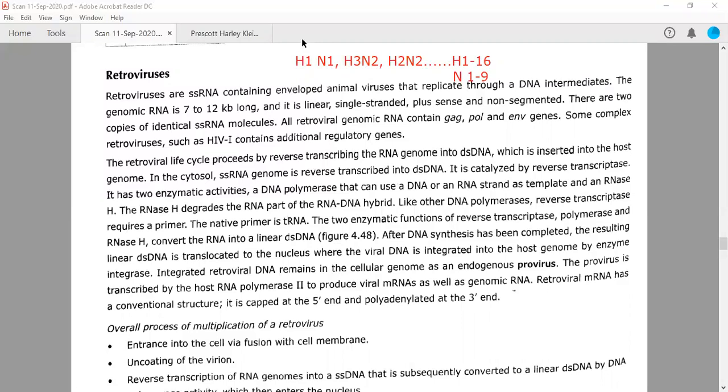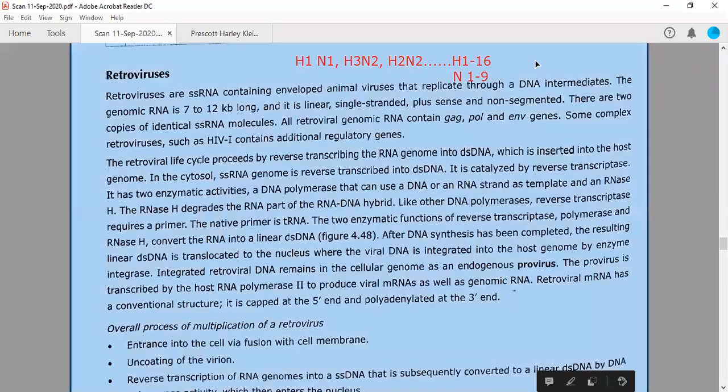Now you need to remember that this H1N1 is known for Spanish flu, for swine flu, right? Whereas H3N2 is responsible for Hong Kong and London flu, whereas this H2N2 is responsible for Asian flu. So different names are given depending upon the strain which is derived, right?